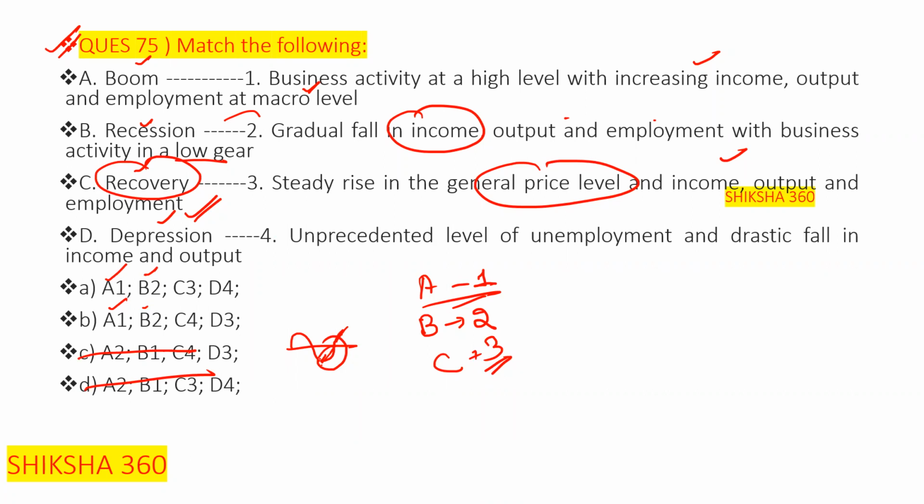D is depression, that is, continuously unprecedented level of unemployment and drastic fall in income and output. So D is 4. So here the answer is option A, that is A1, B2, C3, D4.